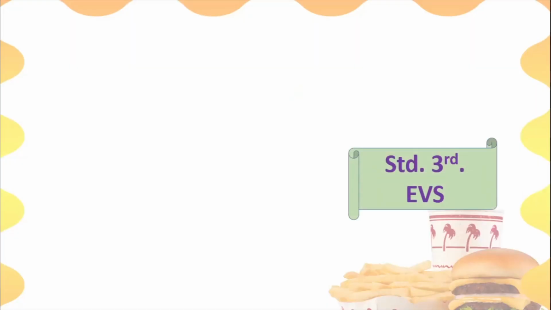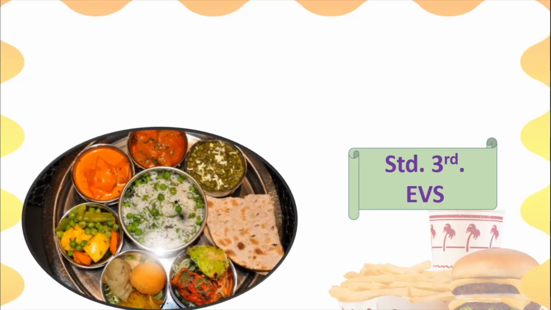So dear students, let us start another lesson in 3rd standard EVS, but it will not be a new lesson, children. It will be another video, but not a new lesson. Why? Because we are going to continue what we started last time. Remember, we were doing this lesson on food. We talked about why our body needs food, and we also talked about the food requirements of certain animals.